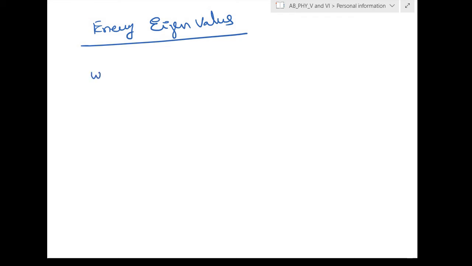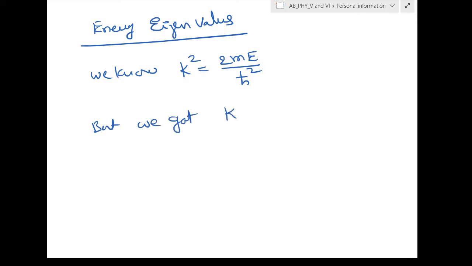So we know that k square is equal to 2mE divided by h square, but we got the condition on k, that is kL is equal to n pi. So that means I can put here kn, and E will also have En.